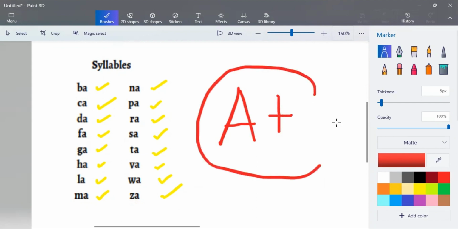Okay, for the next, we are going to make another combination with a different vowel, okay? So, let's go. Are you ready? Yes. Yay!